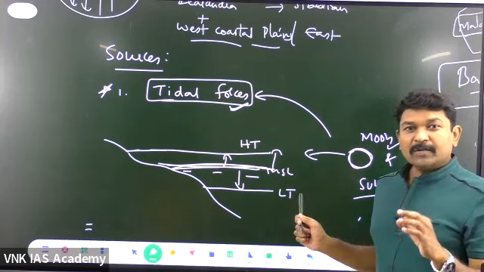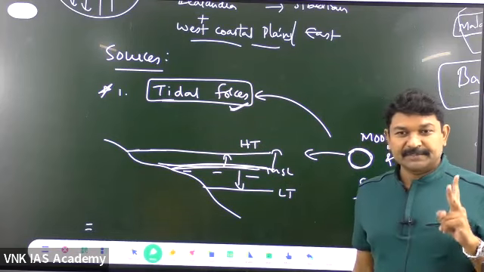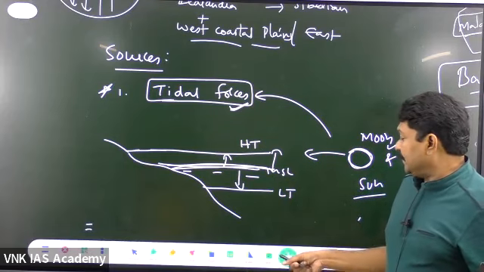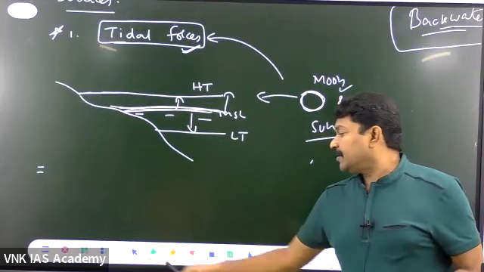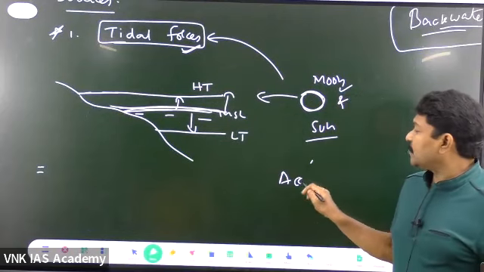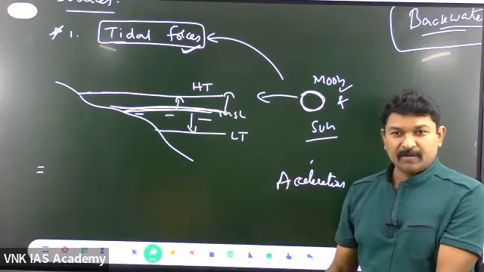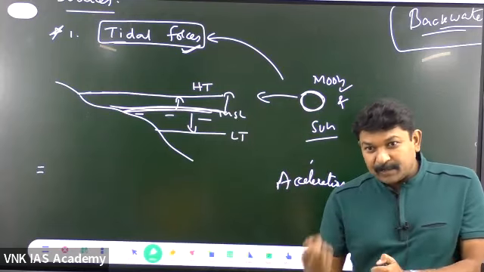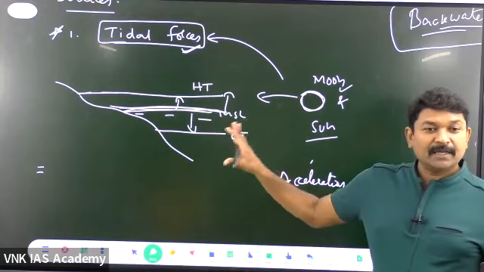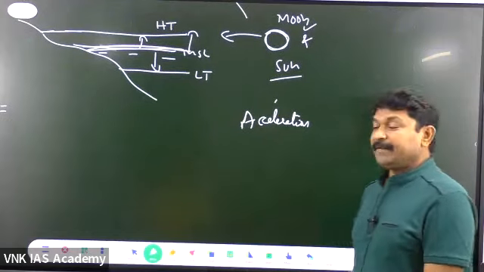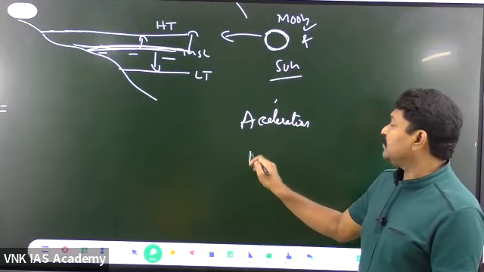Whenever you are talking about gravity, gravity is of two types. One gravity is called acceleration due to gravity. What do you mean by this acceleration due to gravity? Any object that is there will be falling down because of the acceleration, the pull that is there. That is weak for the moon. But there is another gravity. What is that gravity? Any celestial body which is having mass,